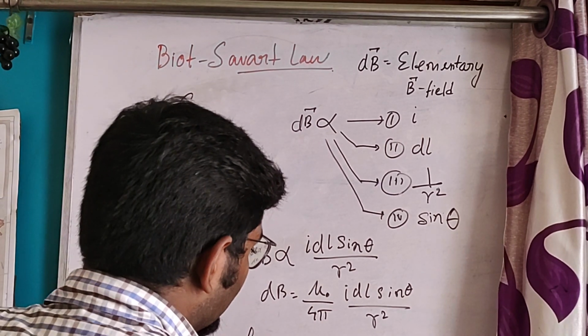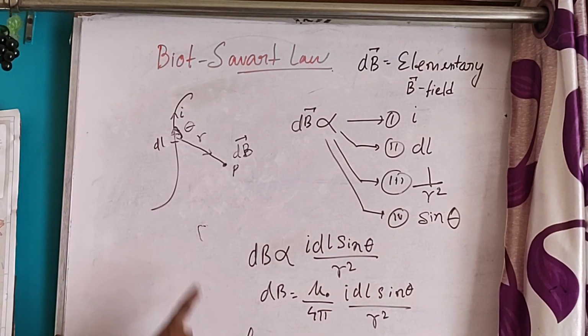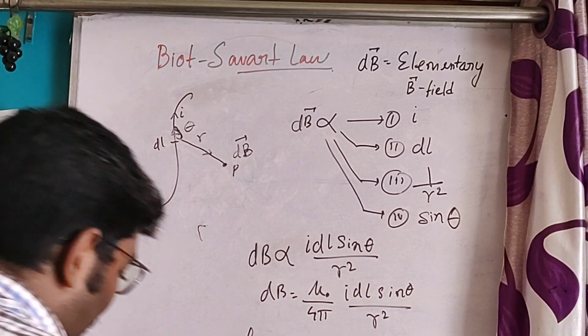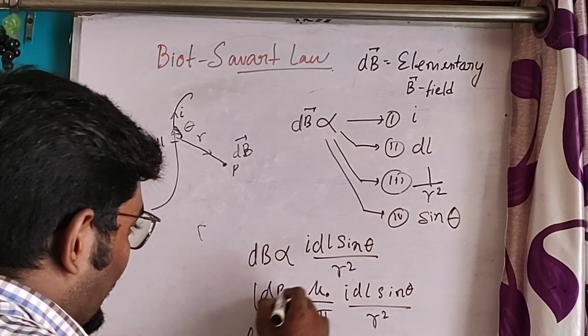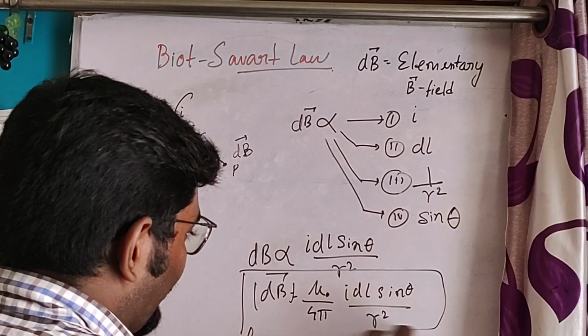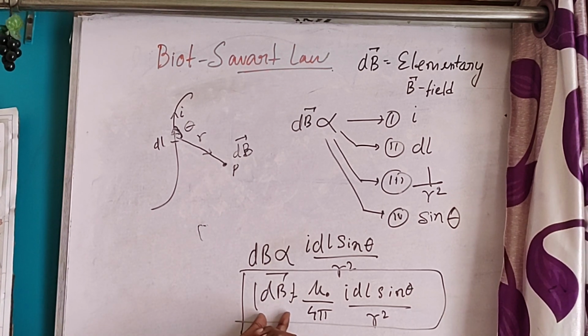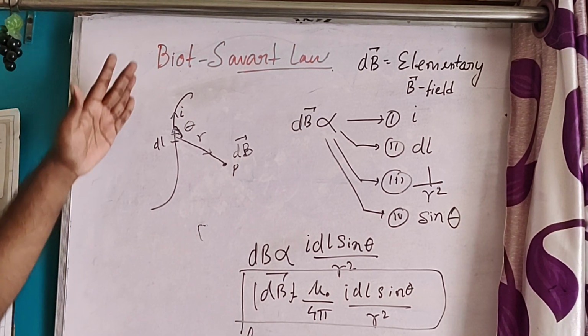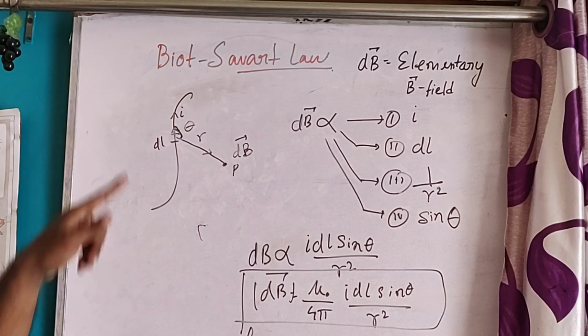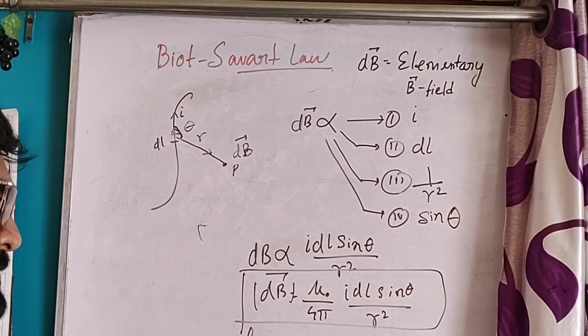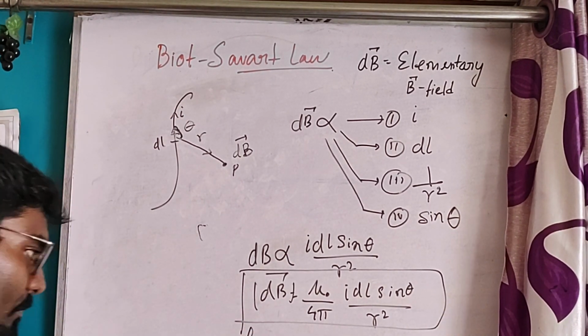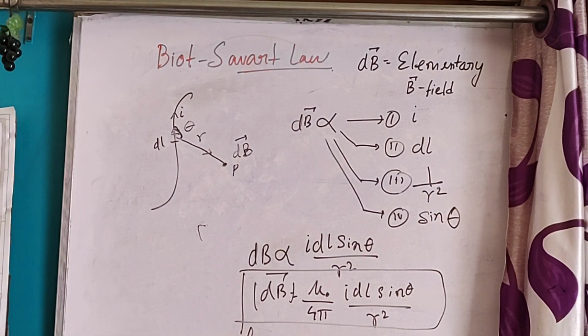So this is the Biot-Savart law. This is the magnitude of the elementary magnetic field. And as we calculate the elementary magnetic field, to find the magnetic field for the whole conductor, we have to integrate. We have to just integrate this. Now, this is the magnitude form.